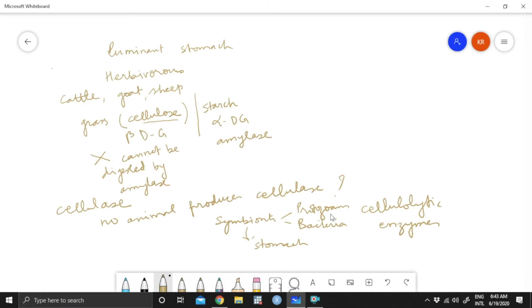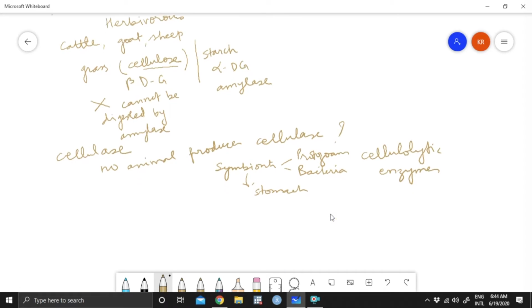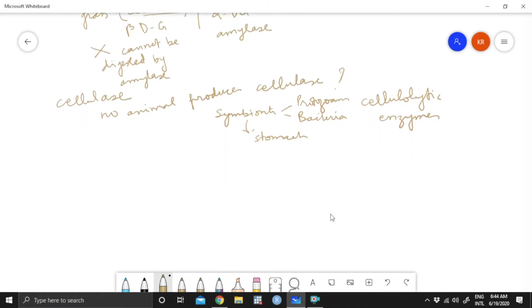Therefore, what do they do? These symbionts, they keep within a compartment of the stomach: protozoans and bacteria, microorganisms, sometimes fungi. These are cellulolytic because they produce cellulase. And with the help of this, they are able to complete their digestion.